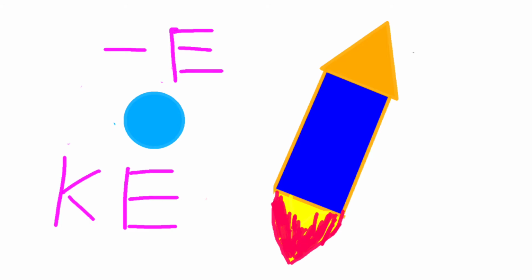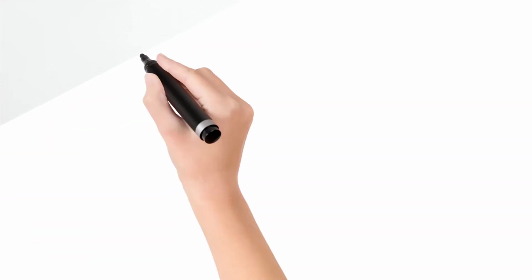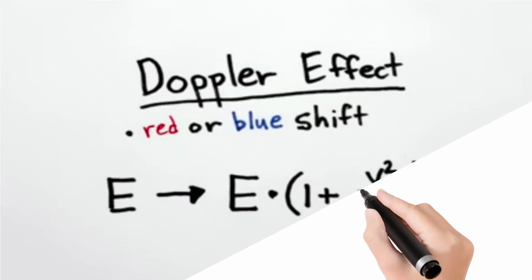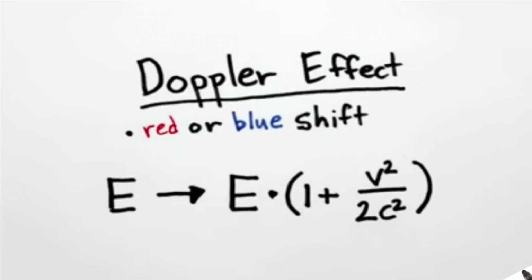So it has some kinetic energy which is Ke, and when the ball emits a certain frequency of light, it loses energy E. Now, according to relativity, time passes at different rates from different perspectives. So the energy E will be different from your perspective. It is called the Doppler effect. So in case of energy, E becomes E multiplied by 1 plus relative velocity v squared by 2 into speed of light c squared.